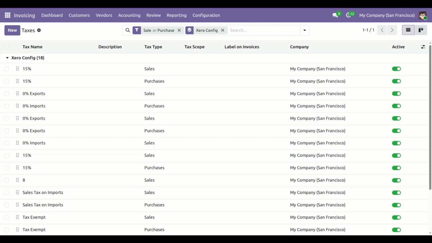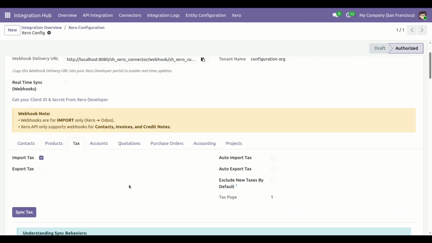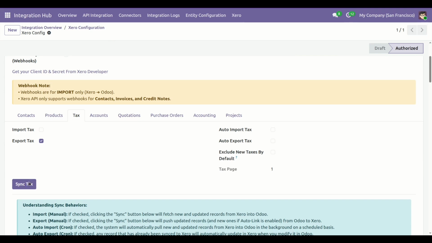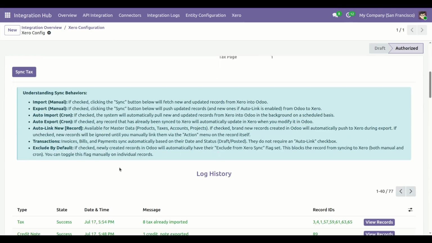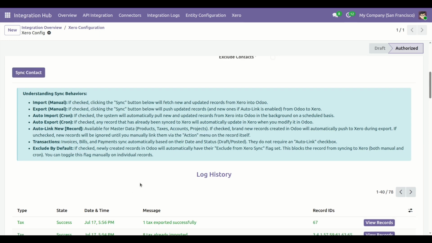Now go back to the Xero configuration again and click on export tax. To export tax from Odoo to Xero, click on this boolean. Again click on the sync tax button. Here you can see one tax exported successfully.